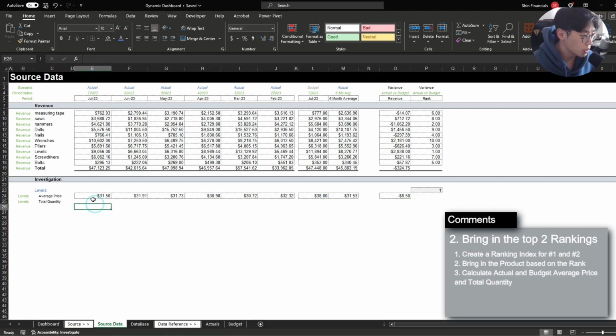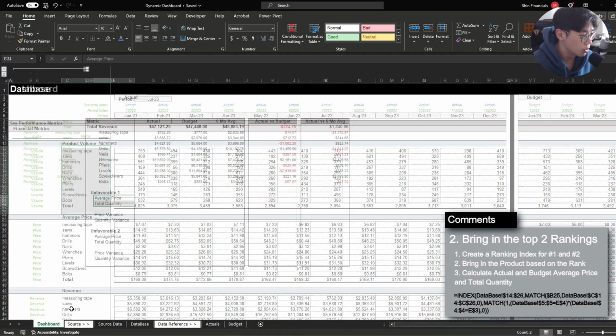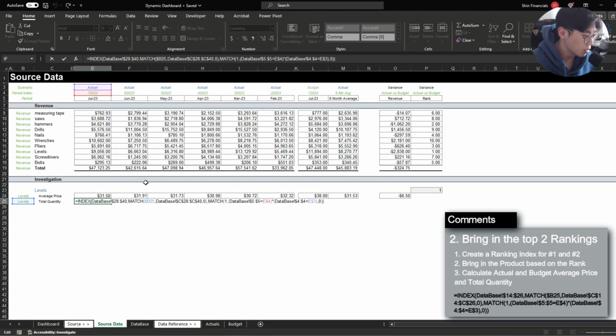And then for total quantity, we're going to do the exact same thing. But now instead of row 28 to 40, we just want to bring in the total quantity. So this is now going to be row 14 to row 26. So we're just going to go back to the source data page and then update this reference from 14 to 26 and 14 to 26.